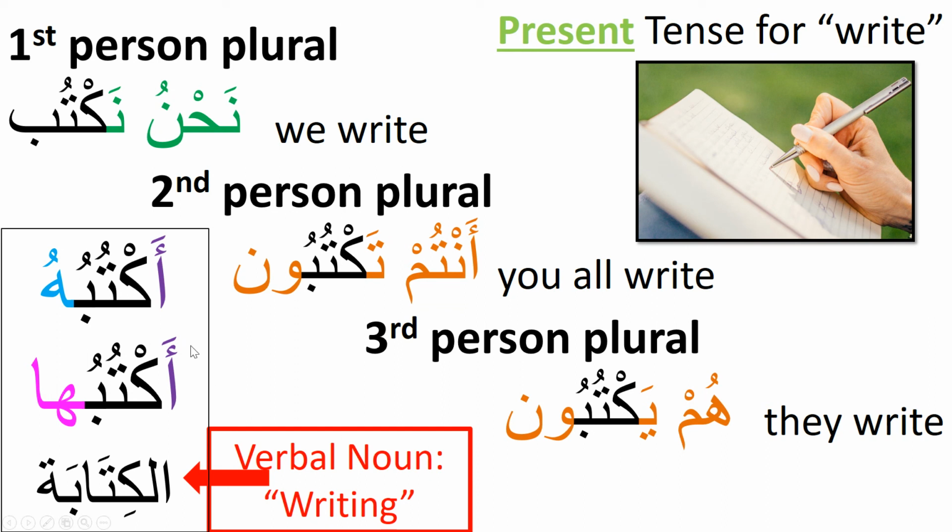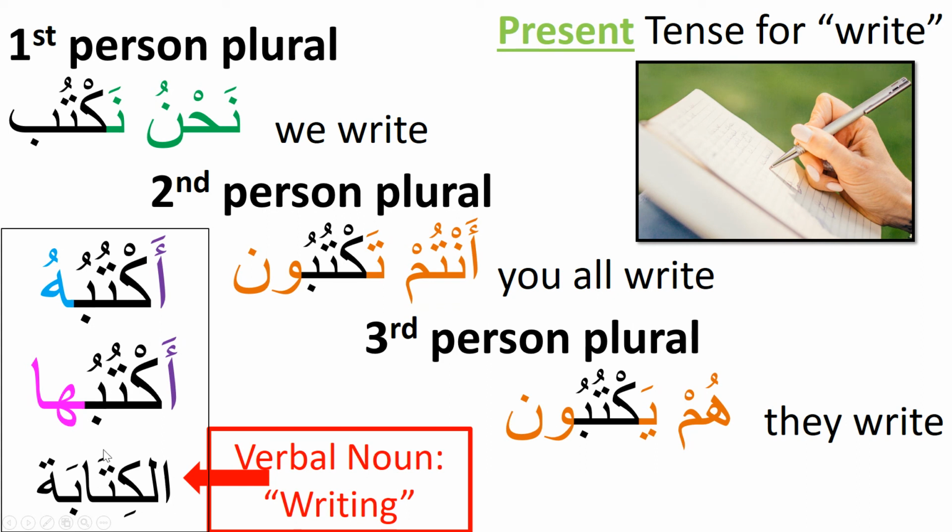If you want to say, I am writing it, and whatever it is you're writing is masculine, like a book, aktubuhu, the book. I am writing it, the book. If you're writing something that's feminine, like a sentence, aktubuha, the sentence.